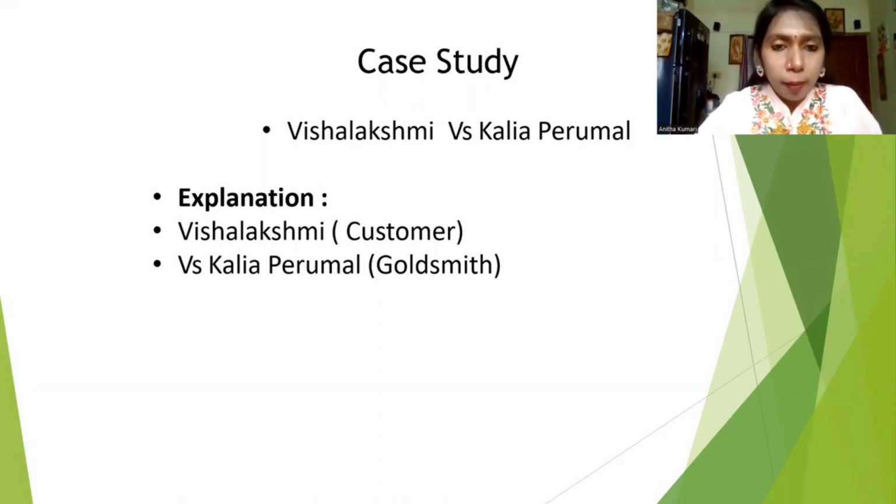After three to four days, what happened? She started fighting with the goldsmith, stating that she had given raw gold worth this many grams, maybe 50 grams, but after he completed the ornament, it was a very small weight. She said, you did something, some malpractice, some alteration. Then she filed a case. She sued the goldsmith Kaliyaperumal, and the case was handled in the court.